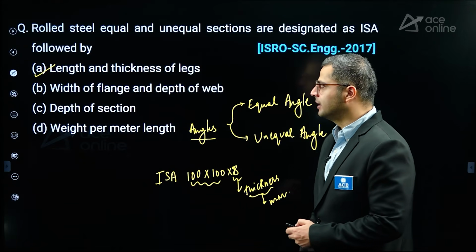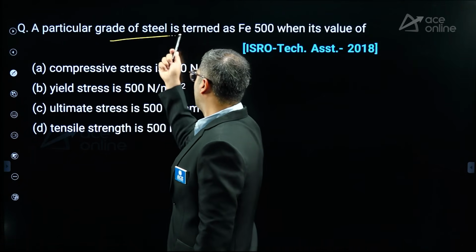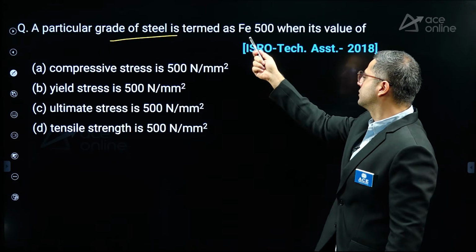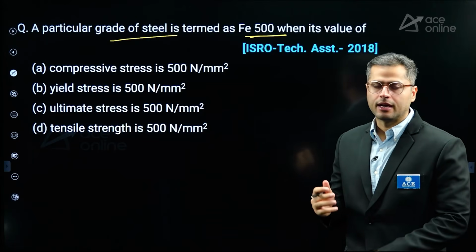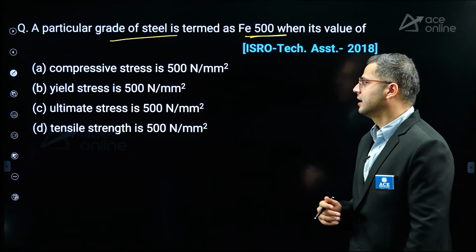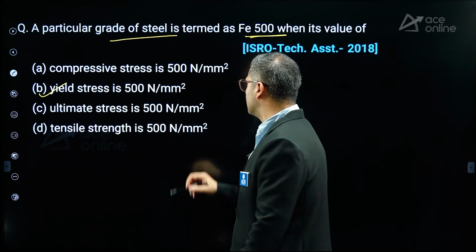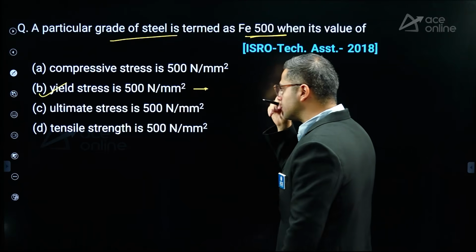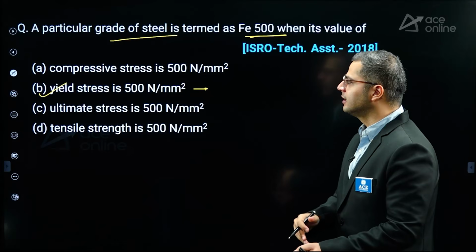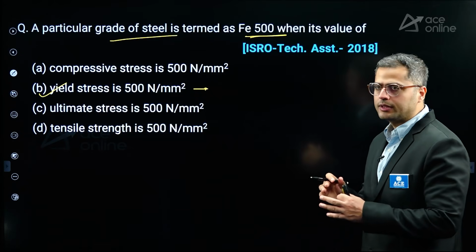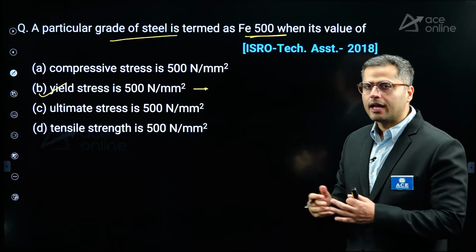Apart from that, let's see our next question. Over here, they are saying a particular grade of steel is termed as Fe500. So Fe500 is generally in respect of RCC reinforcement. So over here, Fy, I would consider, is represented as yield stress. If the question had specifically said whether they are talking about reinforcement or structural steel, in both cases the number in the designation means something different.